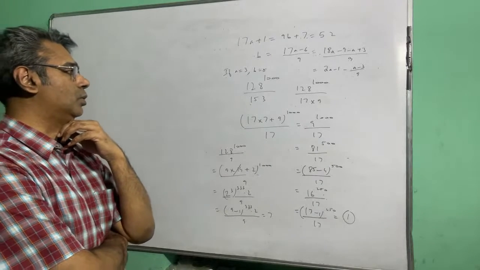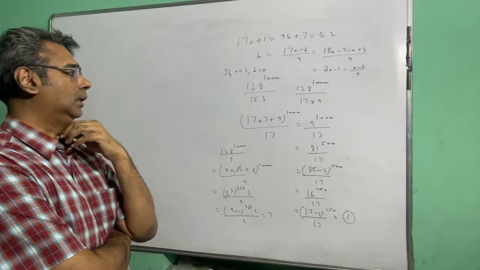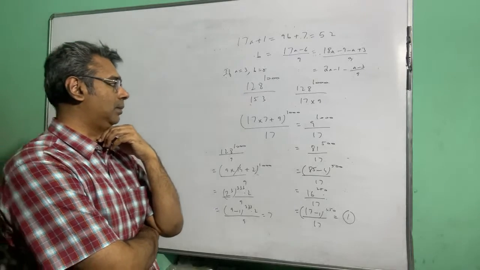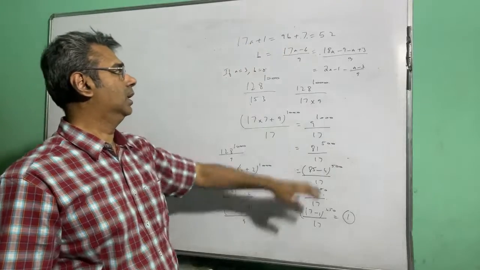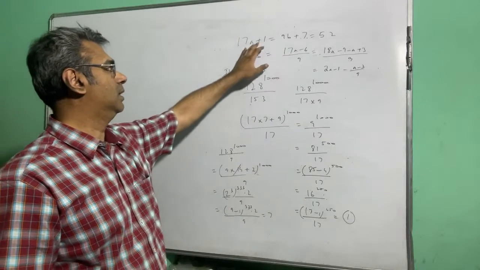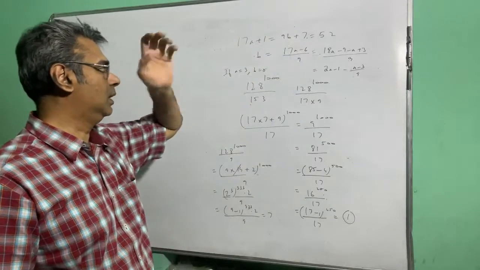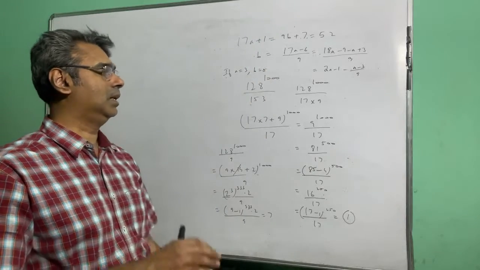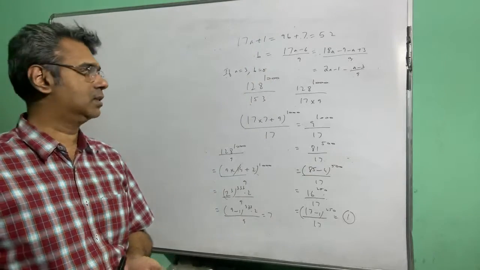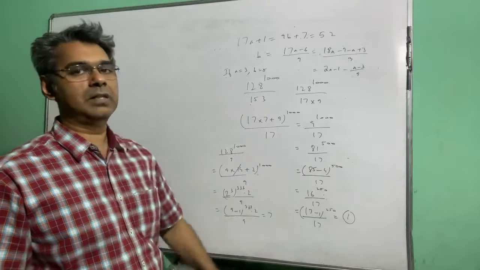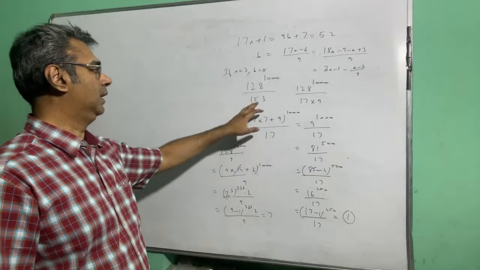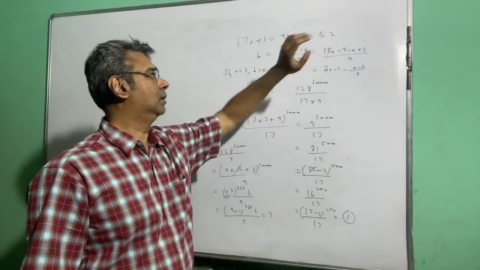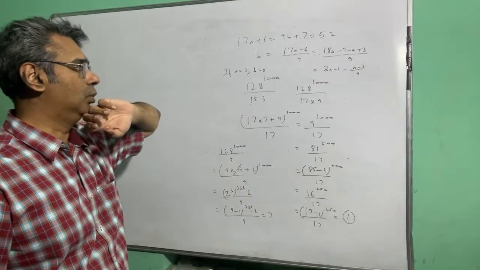So according to Chinese remainder theorem, your final remainder, you will get it when both these have a common answer. When it's 17a plus 1 and 9b plus 7, they both must have a common answer, and it must be the lowest possible answer. Because the divisor is 153, so it cannot exceed 153. So finally, you see that the answer is coming to 52.